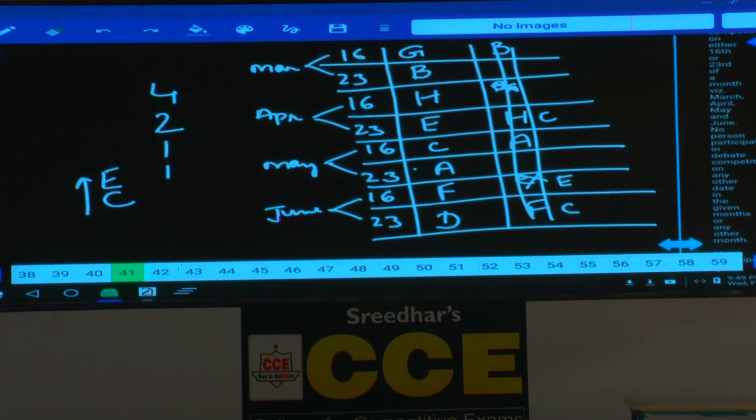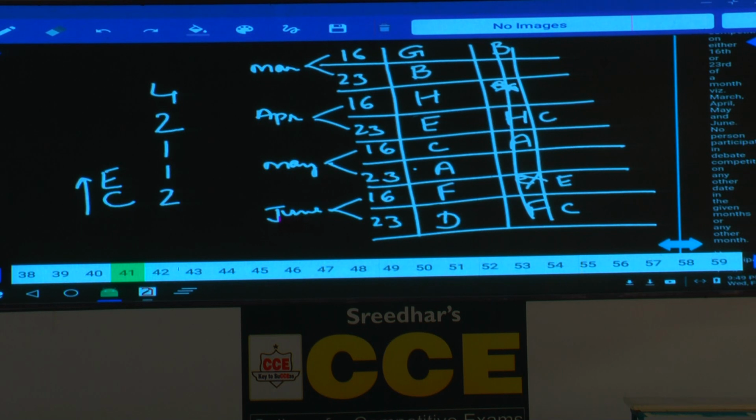Then question number 43, which of the following is correct as per the given arrangement? F23, that is false, and G16, that is definitely true. What is your answer here? Choice 2. And set number 2, 39 to 43, the answers are 4, 2, 1, 1, 2 for these 5 questions, 39 to 43. Clear now?